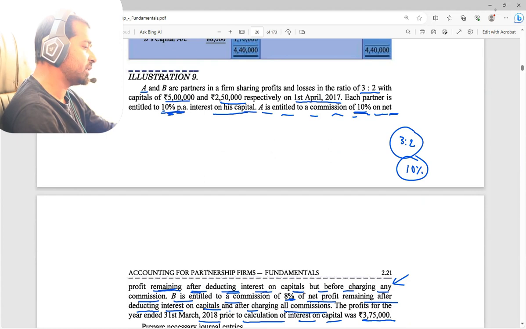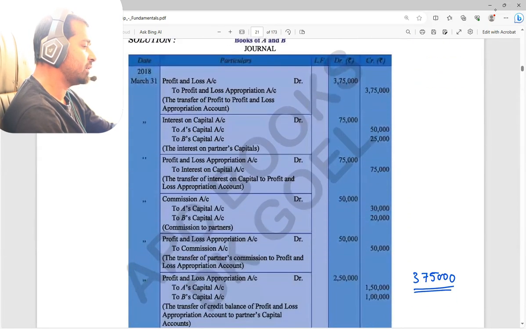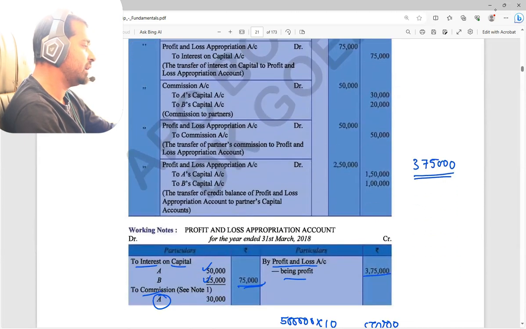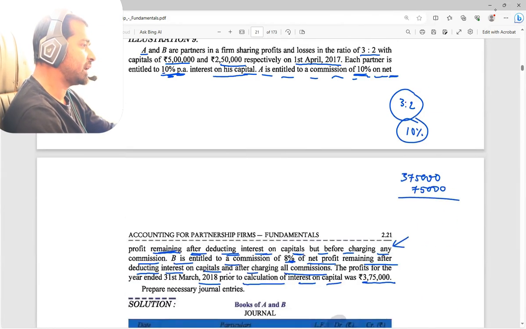Net profit remaining after deducting interest on capital. So first of all, from the profit, I am going to deduct interest on capital. So profit was 3,75,000. After deducting interest on capital, total interest on capital, how much have we seen here? 75,000. Correct. If you check down here, we have already calculated interest on both the capitals combined, 75,000. So separately we are making a working note. In this working note, I am subtracting this money. If you subtract, the amount remaining is 3 lakh rupees.